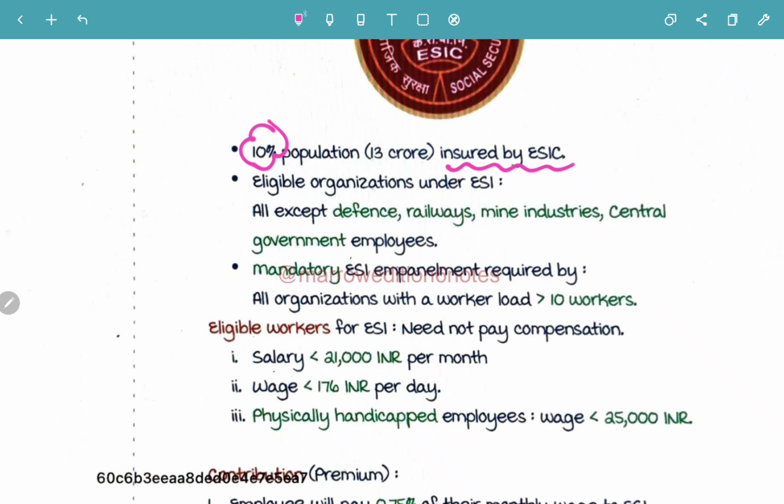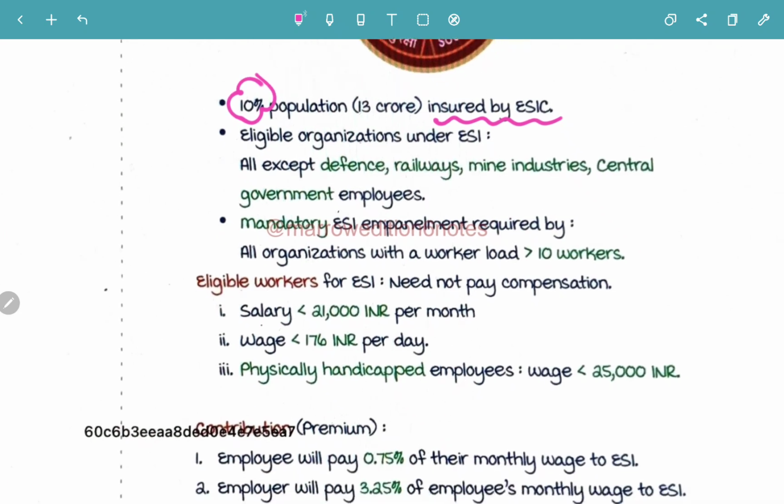Eligible organizations under ESI are all organizations except for the defense, the railways, the mine industries, and the central government employees. All of these will not come under the eligibility of ESI.